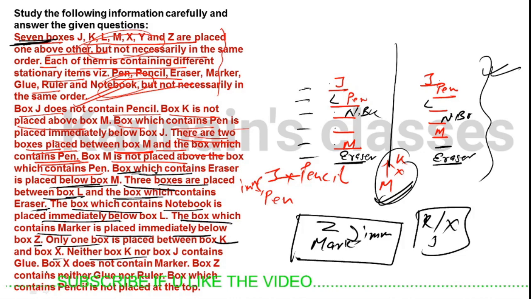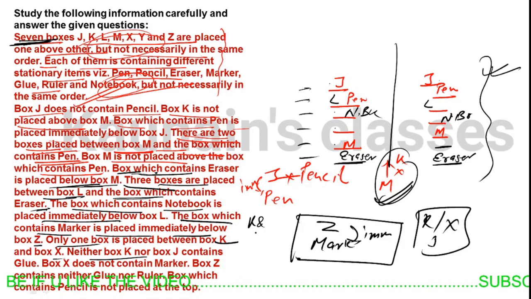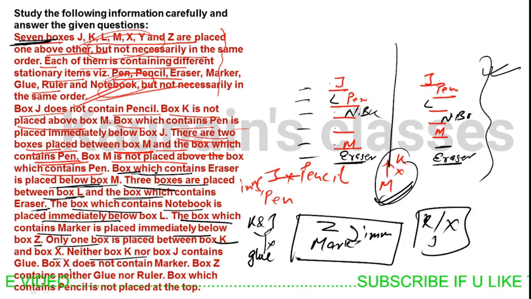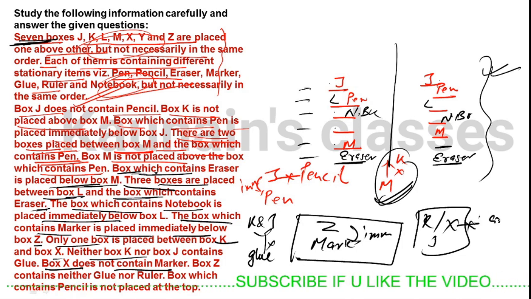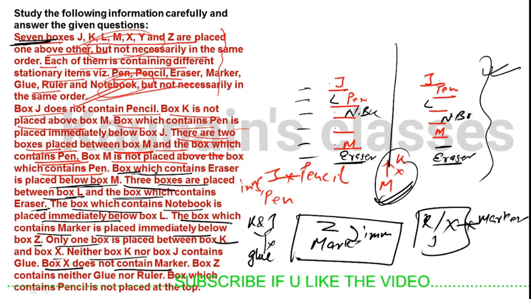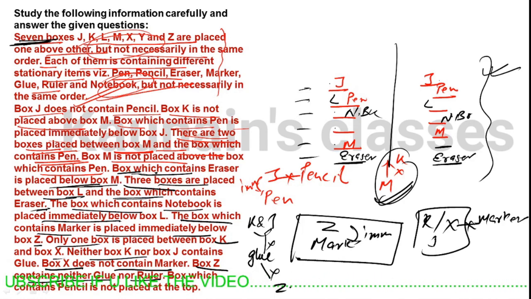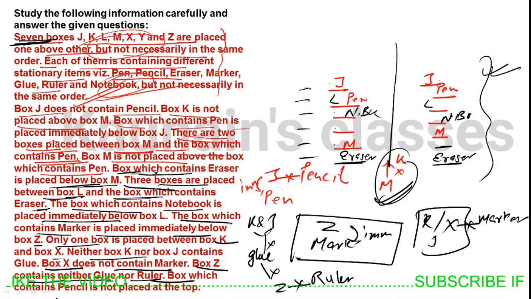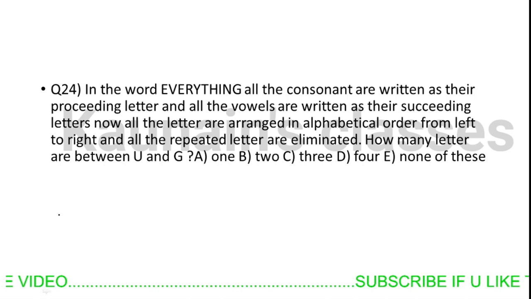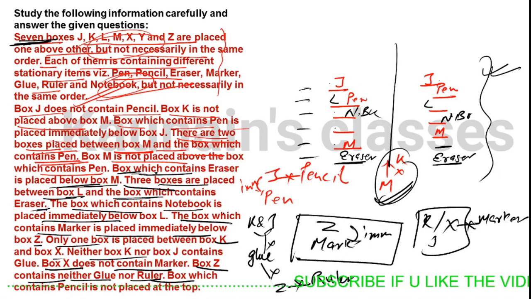Neither K nor J likes glue. K and J don't like glue. Box X doesn't contain marker. Box Z contains neither glue nor ruler. Box which contains pencil...